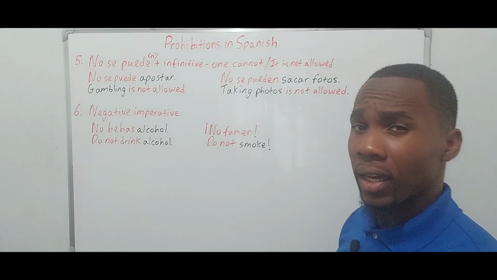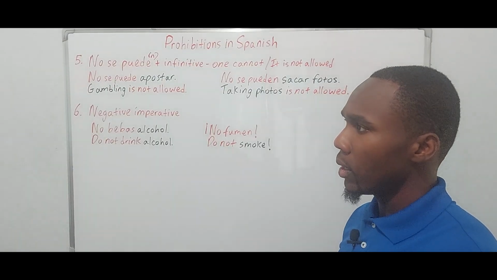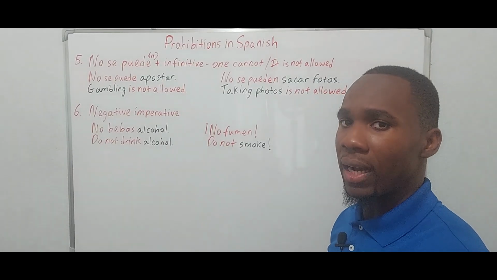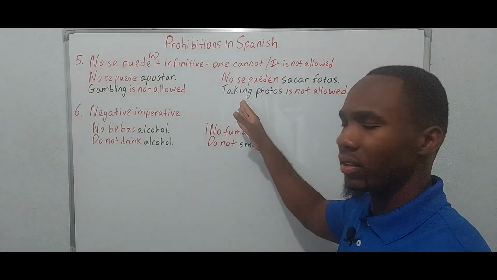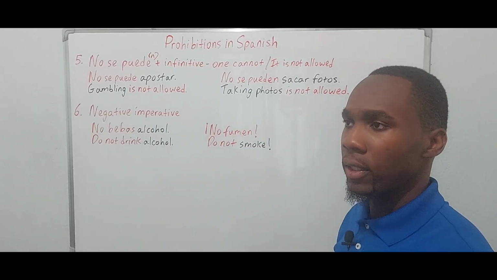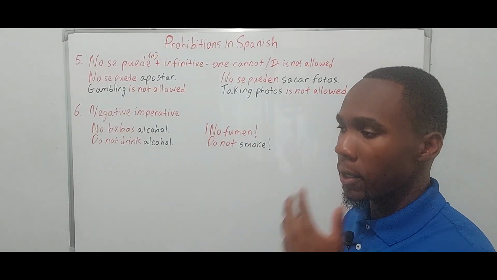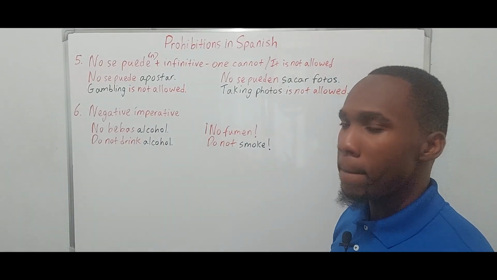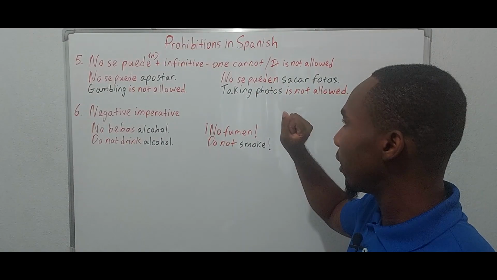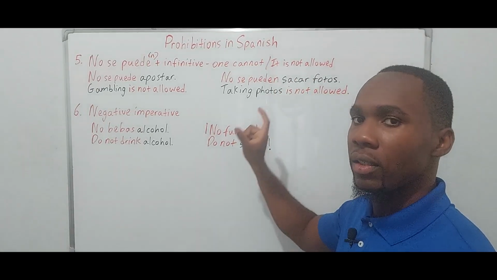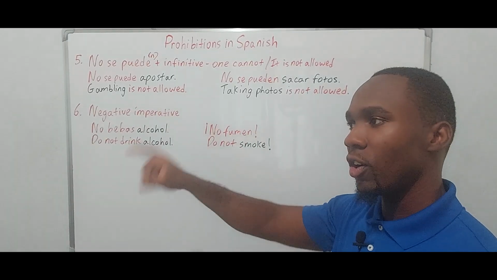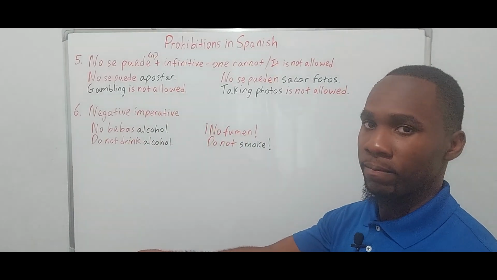Now, I can imagine that many of you are asking yourselves, well, isn't taking photos singular? The act of taking photos singular? Well, yes, but if you look at the structure, right? No se pueden sacar fotos. This is like saying photos cannot be taken.